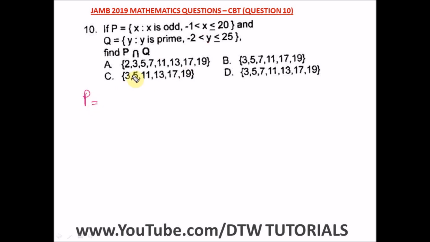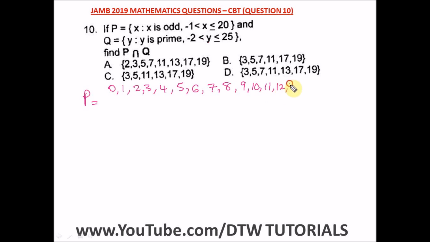Okay, so for P, we're looking for odd numbers. It says x is greater than minus 1, so we're not going to start from 1, we're going to start from 0 to 20. Let me just write the numbers. We have up to 25, so let's just write 1, 2, 3, so we pick from it. 5, 6, 7, 8, 9, 10, 11.